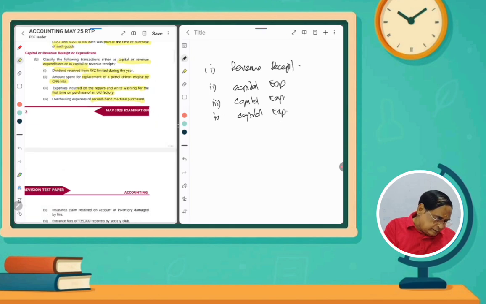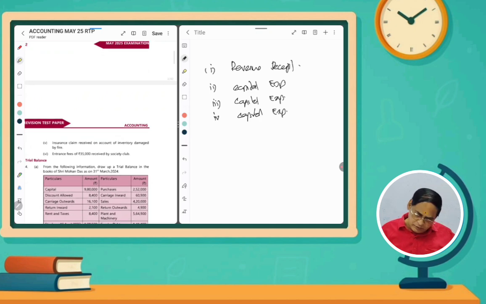And the next one is insurance claim received on account of inventory damaged by fire. Actually every year sometimes it may happen, because it is not a capital nature. So it is a revenue receipt, it is to be considered as a revenue receipt. So it is revenue receipt.